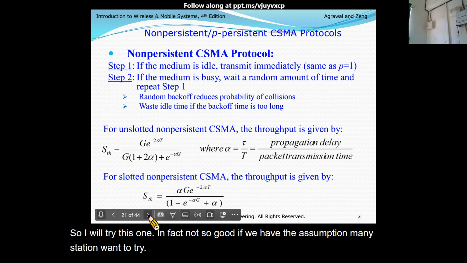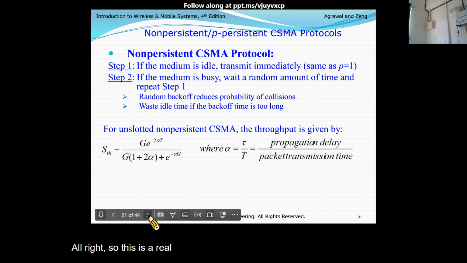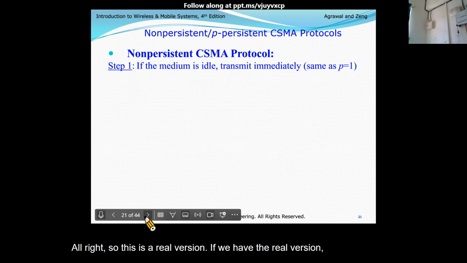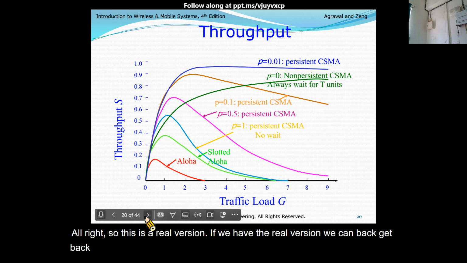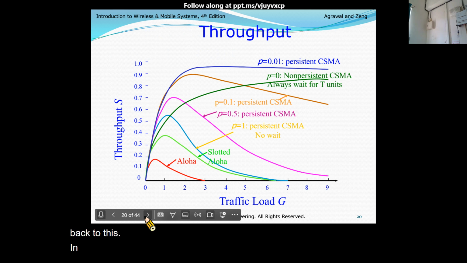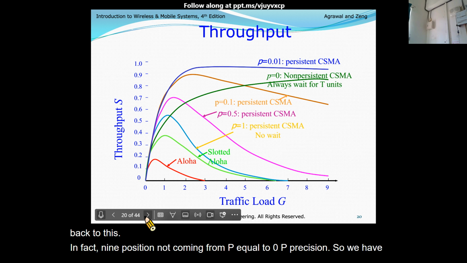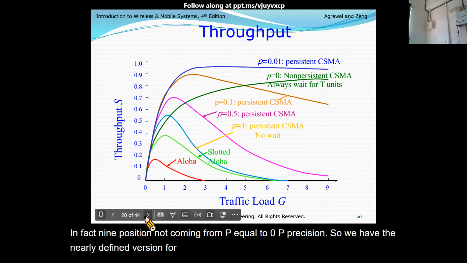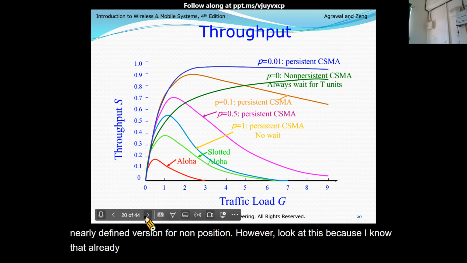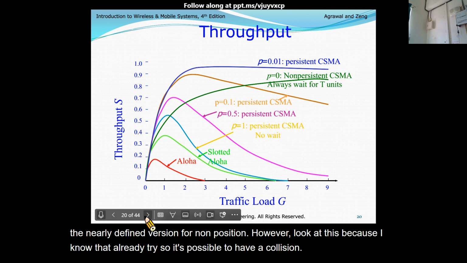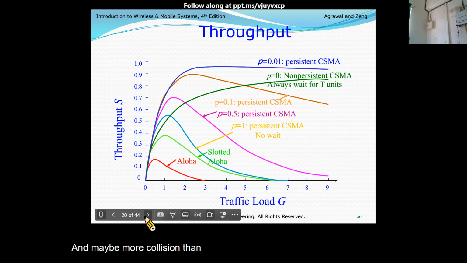All right, so this is a real version. If we have the real version, we can get back to this. In fact, non-persistent does not come from P equal to 0, P-persistent. So we have a newly defined version for non-persistent. However, look at this. Because idle then auto try, it's possible to have a collision, and maybe more collision than the case with P equal to a really small value, for example, 0.01.